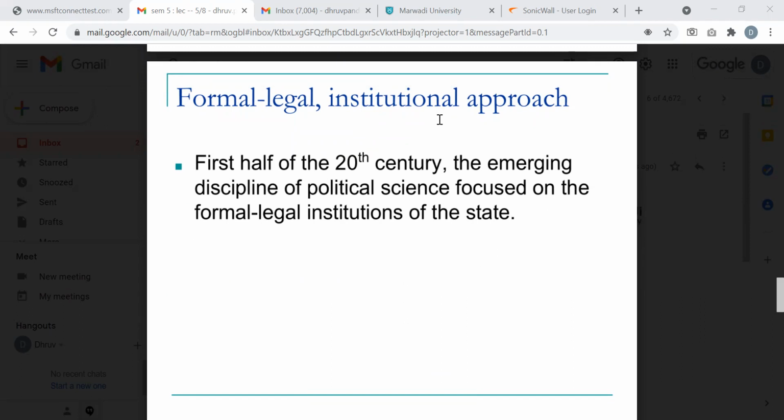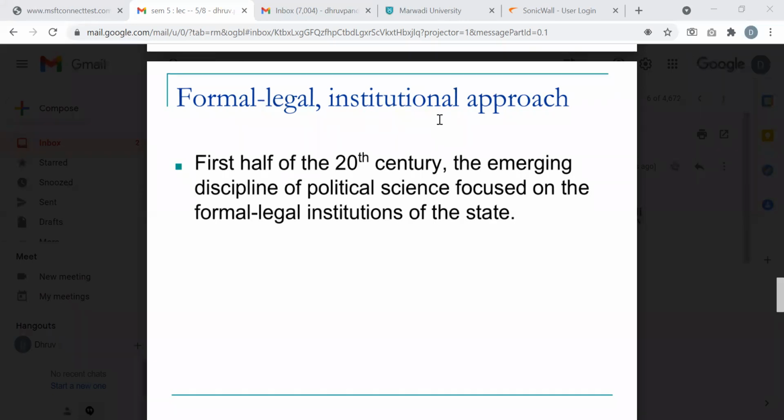So enough talking about the word methods and methodology, but what are those methods? What are these methods of comparison that it includes? Formal, legal, institutional approach. That's where law comes into the picture. You see? Especially in the first half of the 20th century, the emerging discipline of political science focused on these formal legal institutions. Even political science, the nature of the subject and the discipline changed itself over a period of time, over decades and decades.